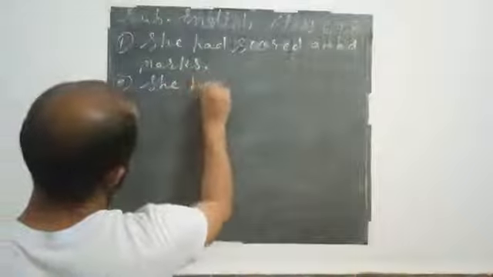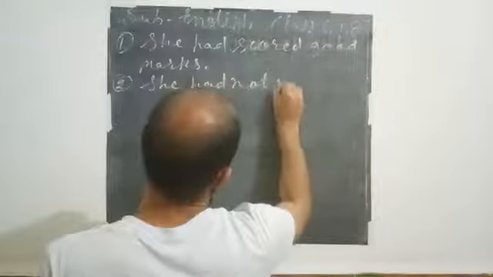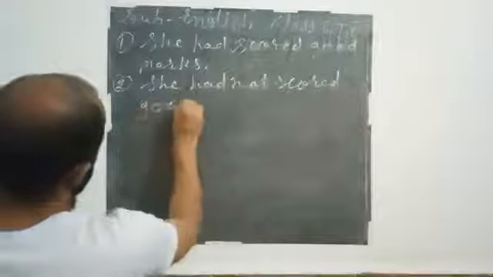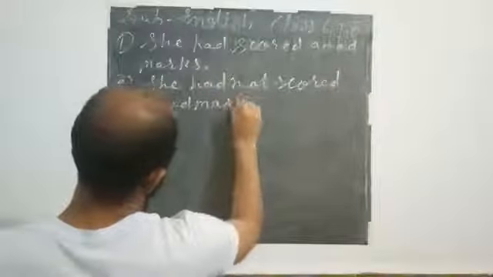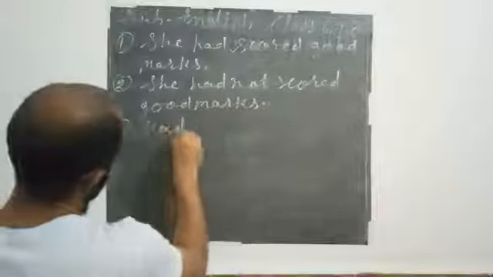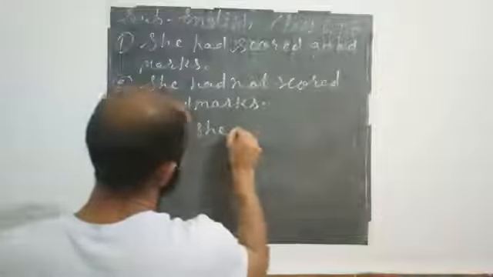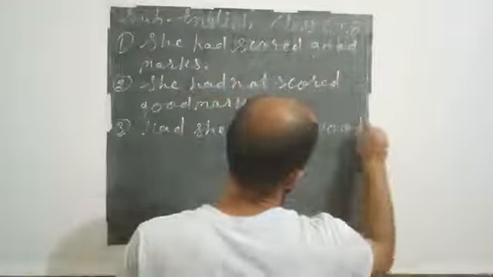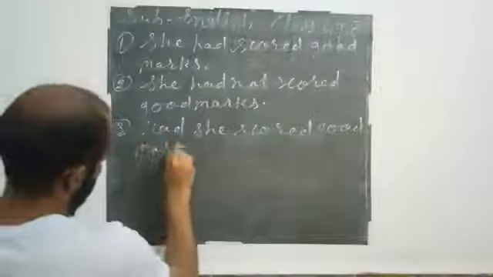Second one is, she had not scored good marks. And the third one is, had she scored good marks.